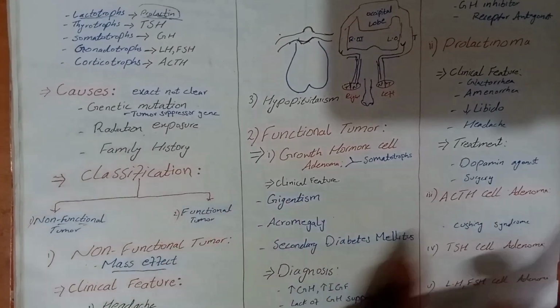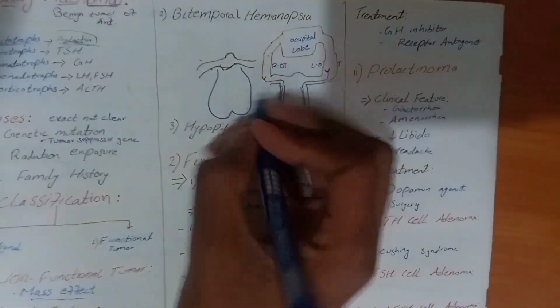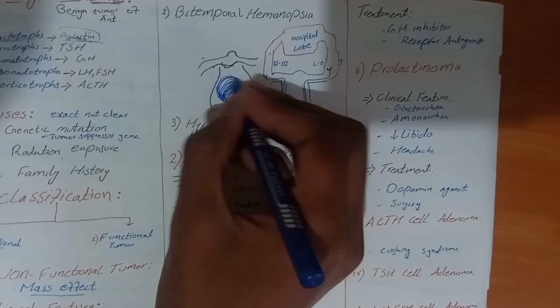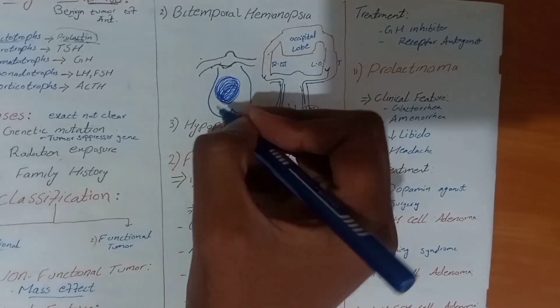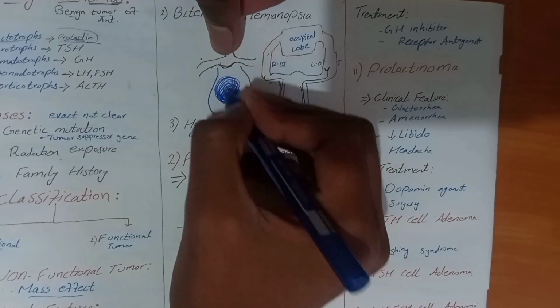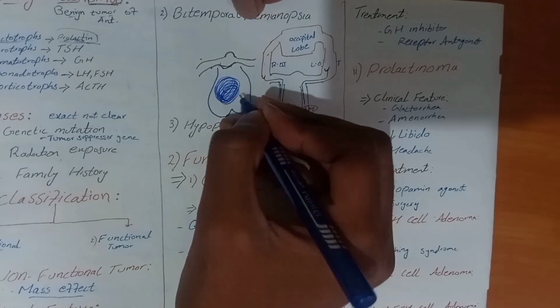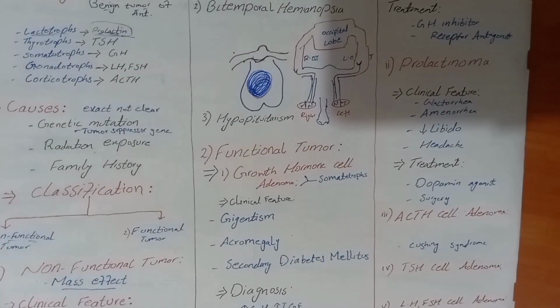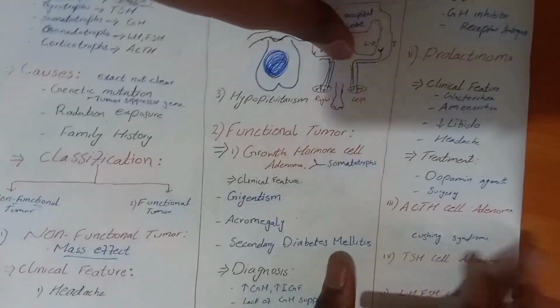What is mass effect? As we know, if a tumor occurs in our anterior pituitary, then it will come out as a mass in our pituitary. This mass will show specific symptoms. Only this mass shows some specific symptoms in patients who have a non-functional tumor. Which symptoms will appear? There are three most common symptoms in these patients.